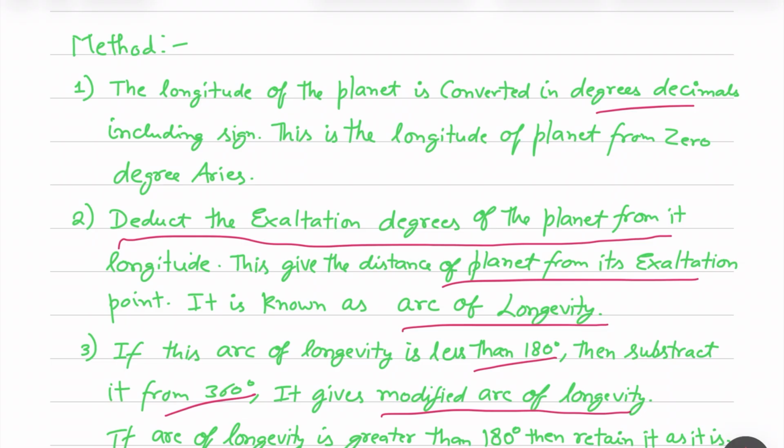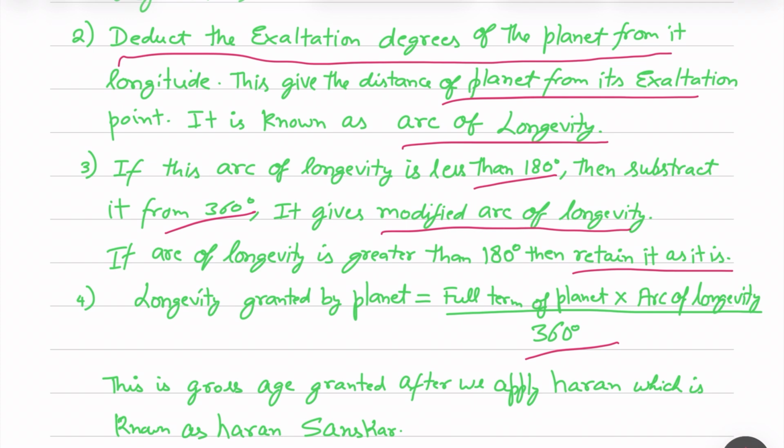If this arc of longevity is less than 180, then we subtract it from 360. If it is greater than 180, we do not do anything. After that, to get the age, we multiply the full term age given by this arc of longevity divided by 360. This gives us the gross age. And after that, we carry out four kinds of Harans on this, which is known as Haran Sanskar.